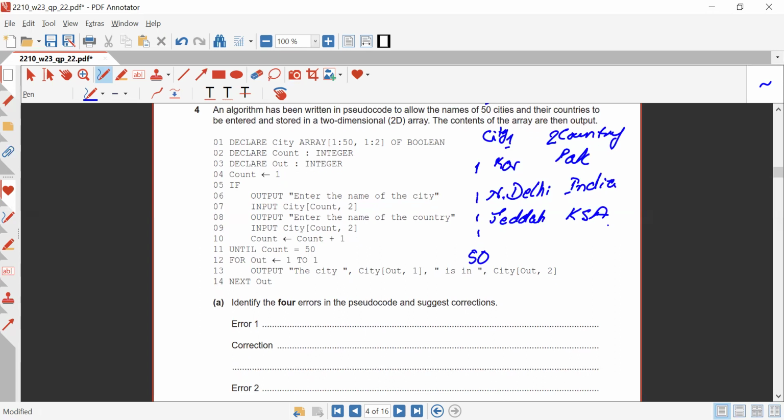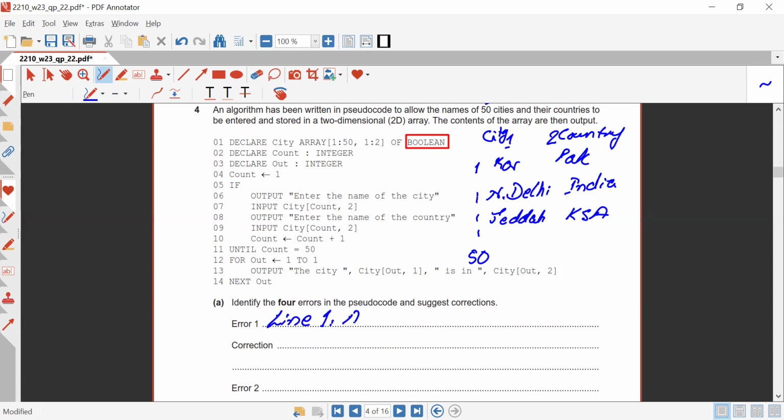Now they are saying declare city array 1 till 50, 1 till 2 of Boolean. So this can't be a Boolean right over here because the names are not Boolean. So we have error number 1, in line 1. What is the error?